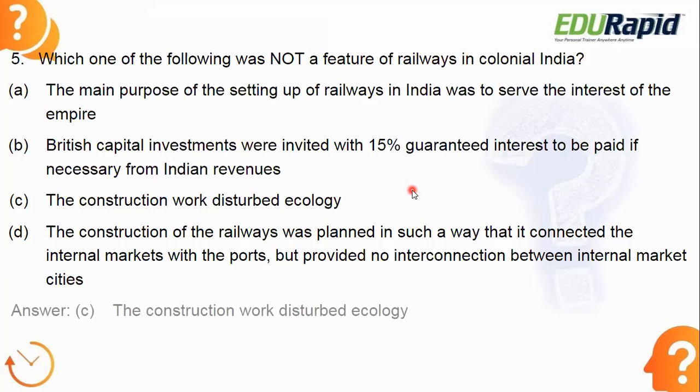Let's see the answer. Answer is option C. The construction work disturbed the ecology. So this one is not a feature of railways in colonial India. So you can look at the options A, B, and D.